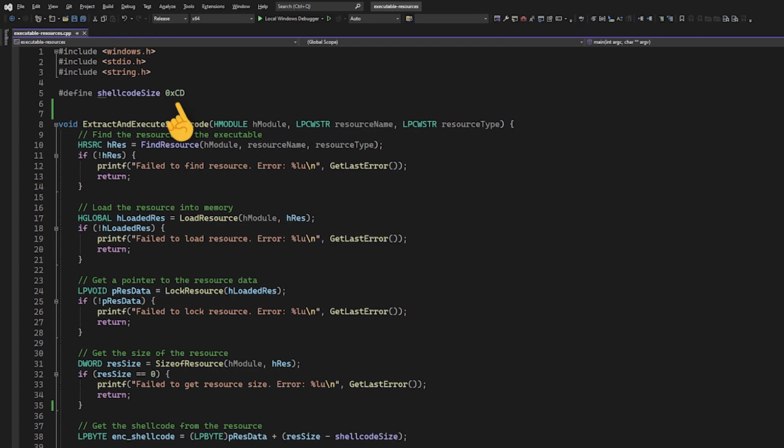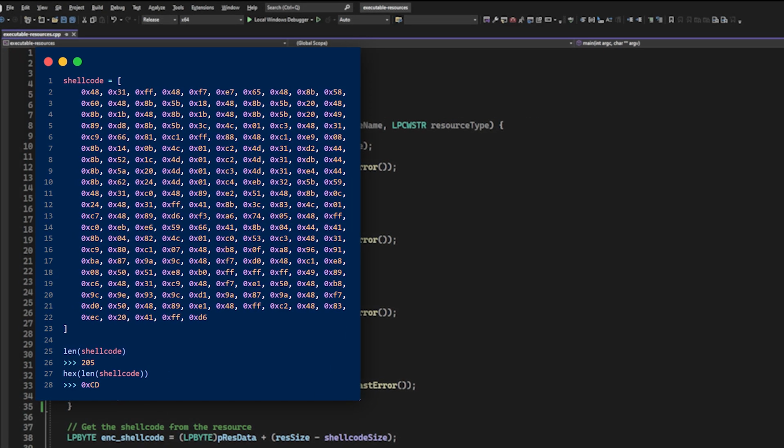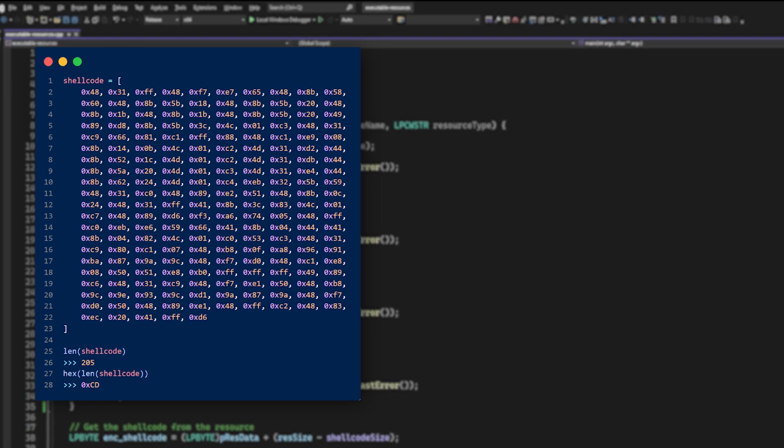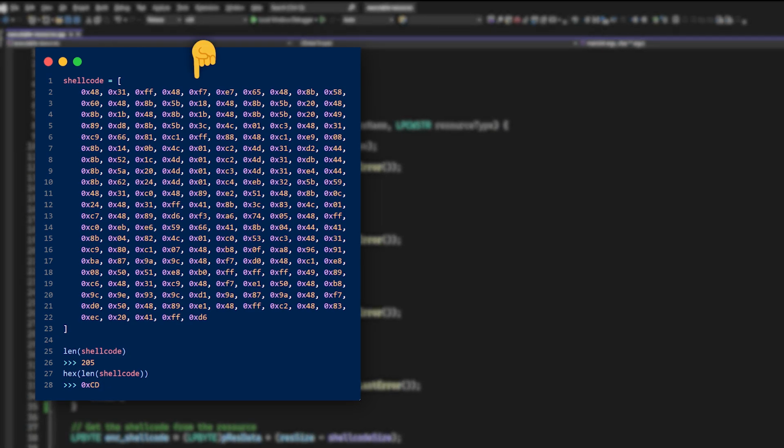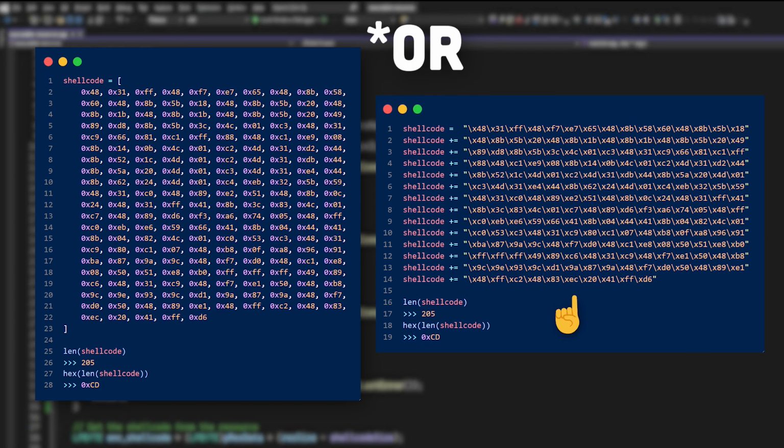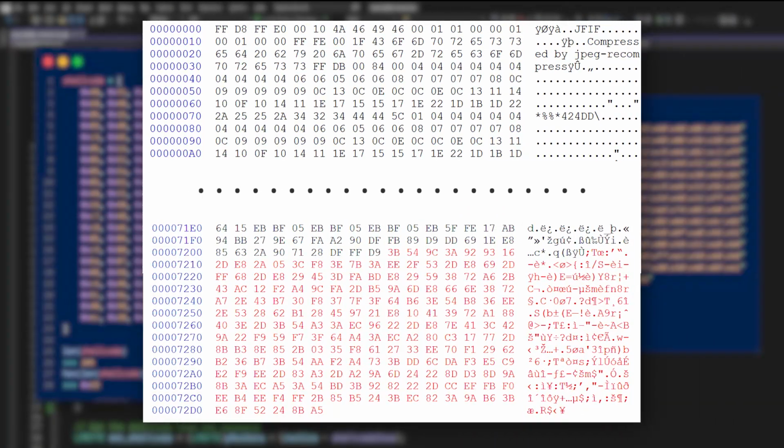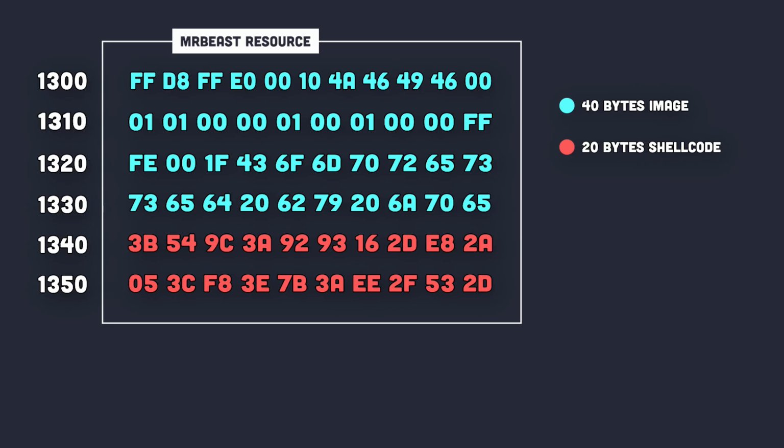That's why I hard-coded the shellcode size in a macro here. You can easily get the size of your shellcode in bytes using Python like this, but make sure the shellcode is divided into individual bytes like this, not like that. Now, in order to extract the shellcode from the image, we first need to move the pointer returned by the LockResource API to the first byte of the shellcode. For example, let's say the resource size is 60 bytes, 40 bytes for the image and 20 bytes for the shellcode.